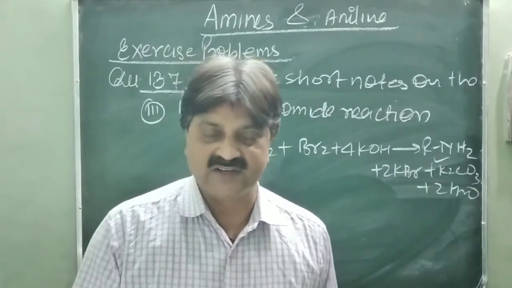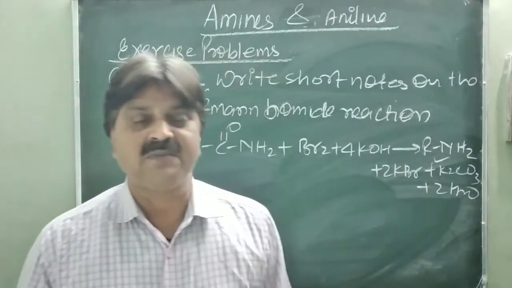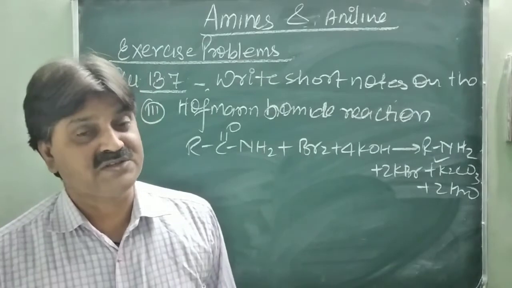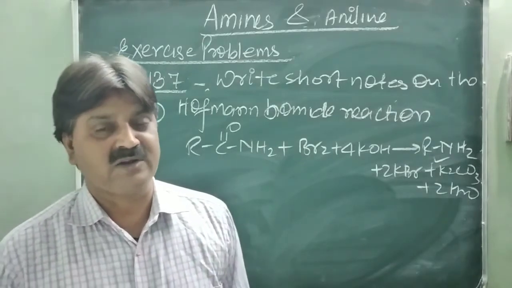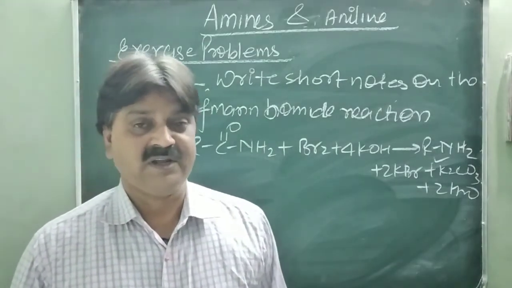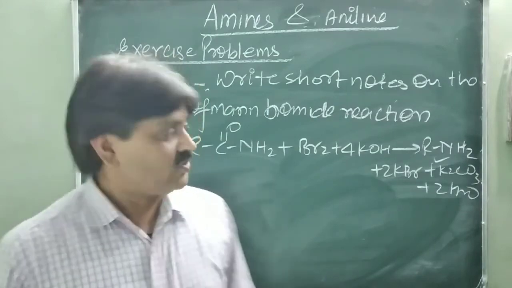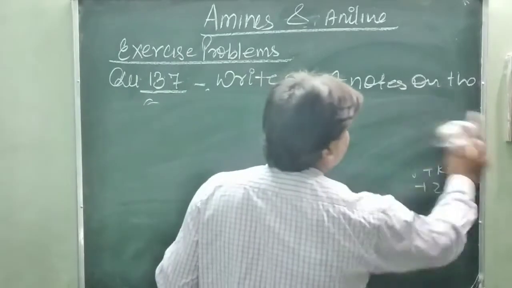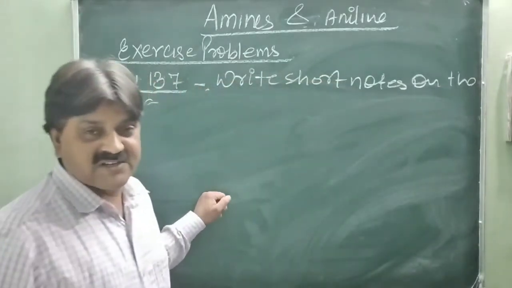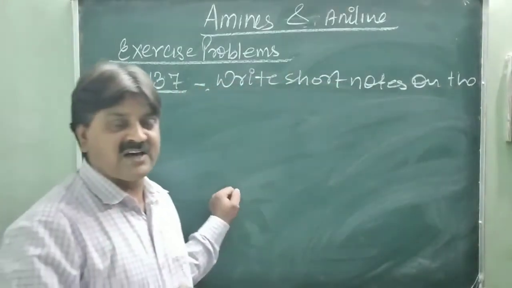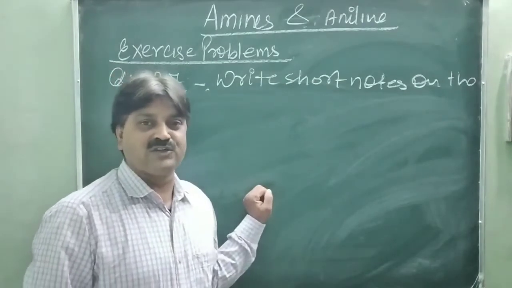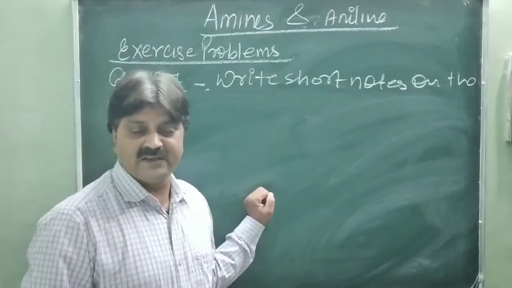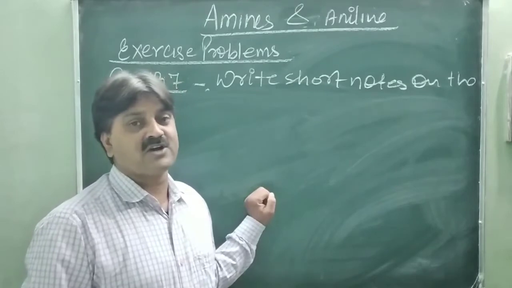Next one, coupling reaction. Actually, this reaction is in the diazonium salt chapter, but this year that chapter has been removed from the class 12 syllabus. So you see what the coupling reaction is. Anilines or phenol treated with benzene diazonium salt form azo dyes, and such a reaction is known as the coupling reaction.